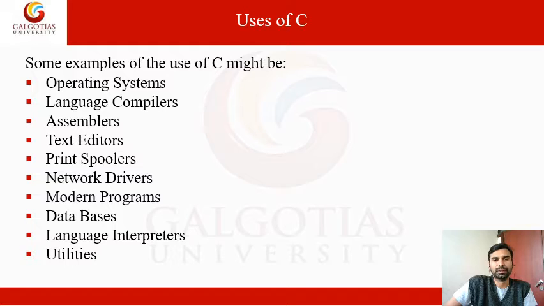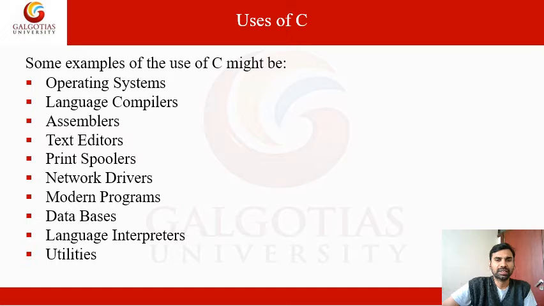What are the uses of C? Wherever you are using the C programming language, one is operating systems like Unix, Linux, even Windows, where some driver files are written, and language compilers and assemblers. What is a compiler? A compiler is used to convert our high level language programs into low level language programs.